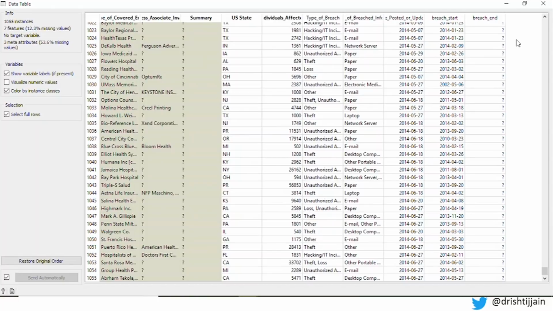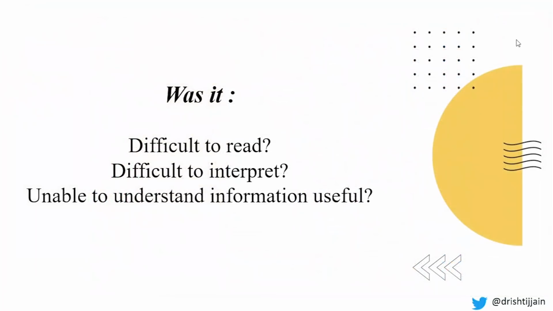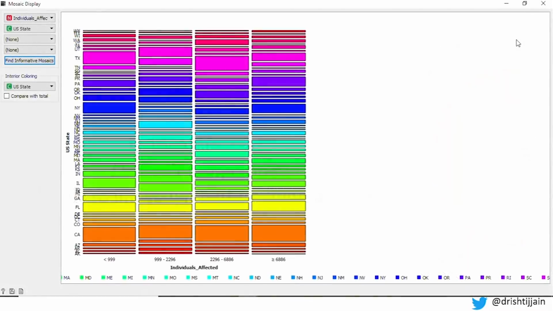Take a second and see, is it difficult to interpret the way cybersecurity breaches across, say, the states of the US have been? It is, right? Even in thousands of entries. Whereas in case of big data, we deal with millions and billions of data points. So was this information difficult to read, interpret, and did you find the information being conveyed through the data useful? It is questionable because you were not able to quickly understand what the data was trying to tell you.